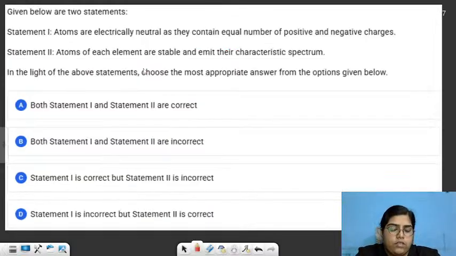Moving to the next question. I'll give you 2 minutes for this question because you need to read both the statements and then come to the conclusion which of the statements is true and which is false.